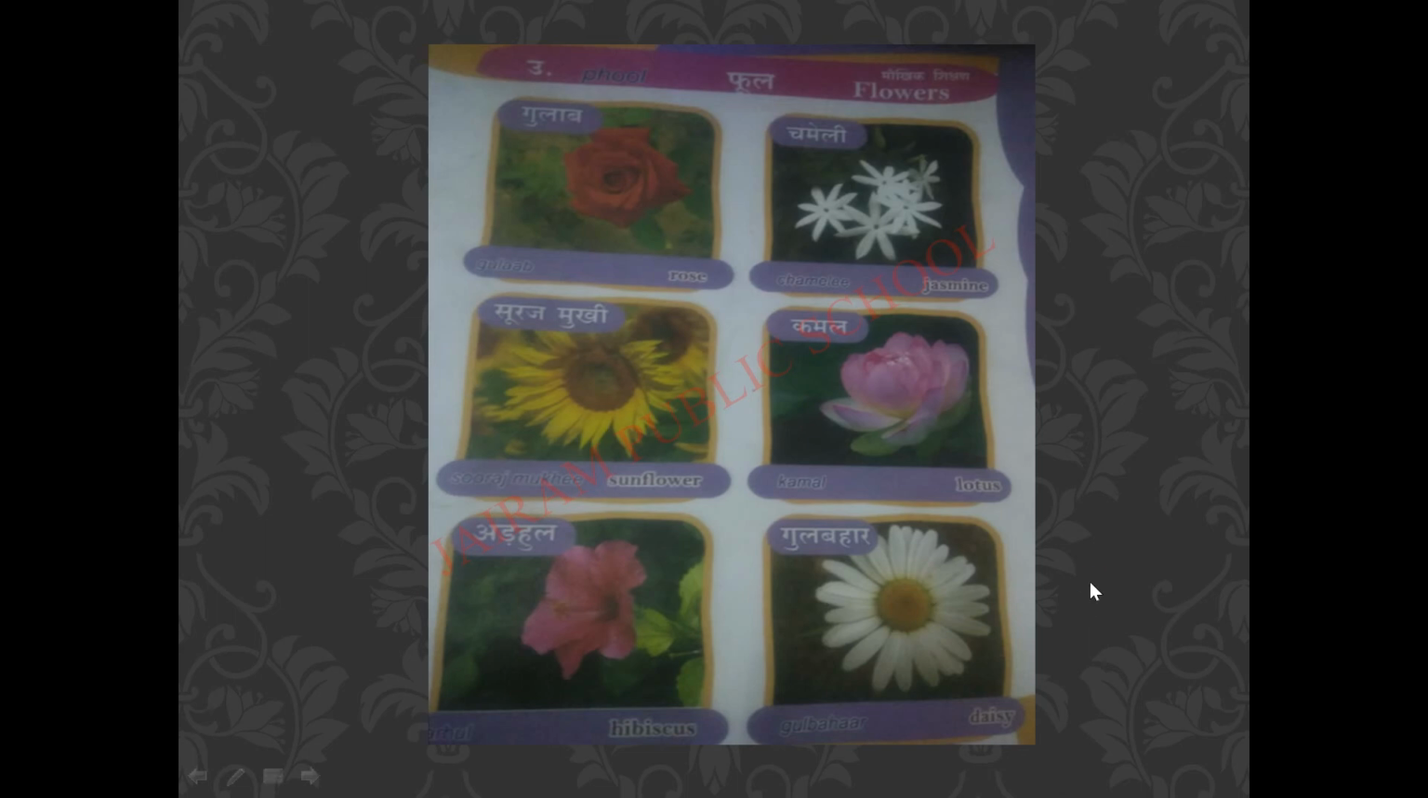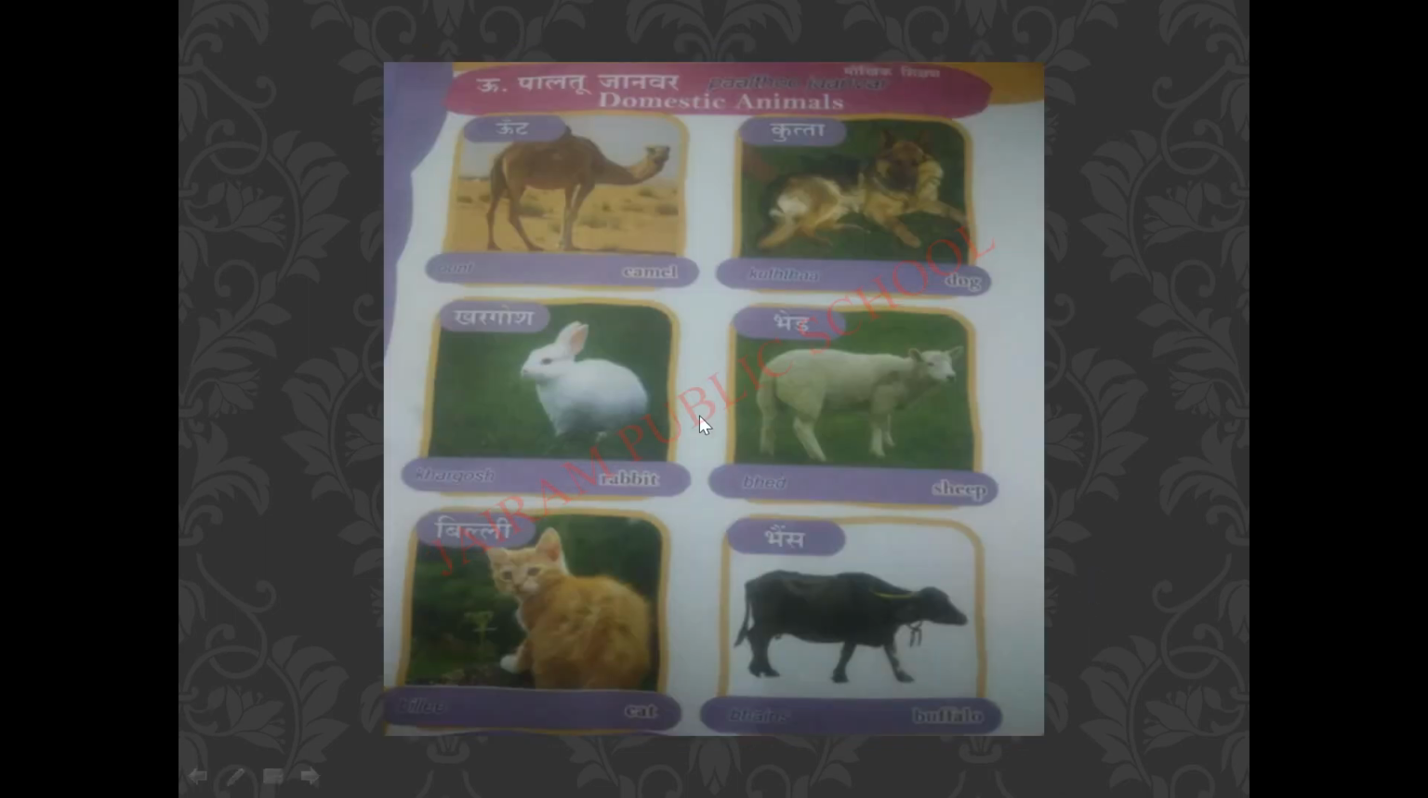Okay, children. Next is what? See the pictures here. What are the pictures given here? Yes, these are domestic animals. We are going to learn these animals' names in Hindi. See, domestic animals in Hindi, what you should say? Paltu janwar. Okay? Paltu janwar. Domestic animals. First we have a picture of a camel.